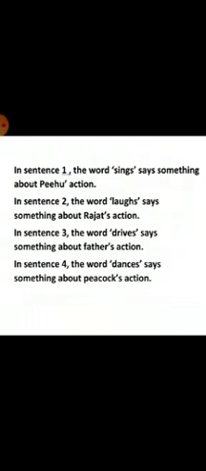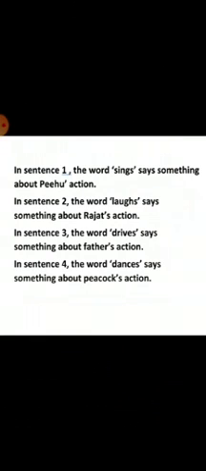S-I-N-G-S. Sings. In sentence 2, the word laughs says something about Rajat's action. Now what is Rajat doing, or what action is Rajat performing? Laughs. Rajat laughs loudly. So here the action word is laughs. L-A-U-G-H-S.